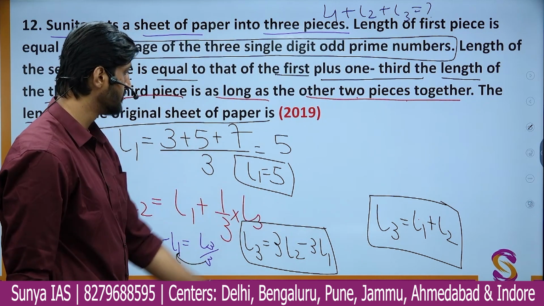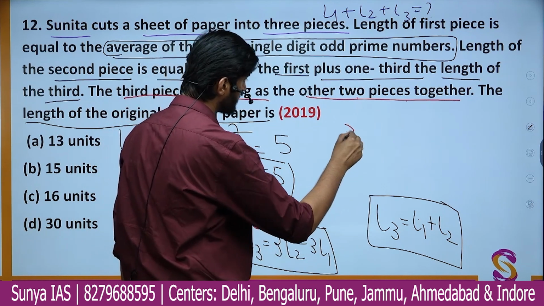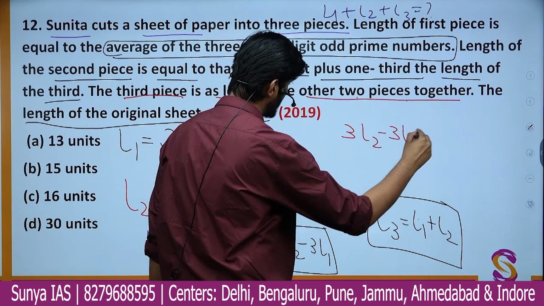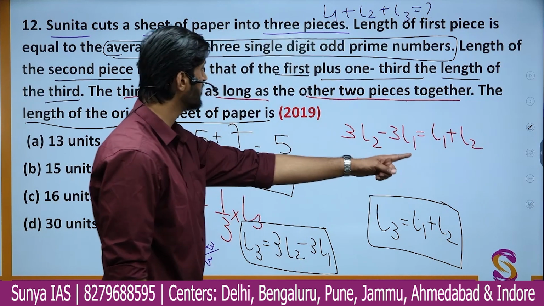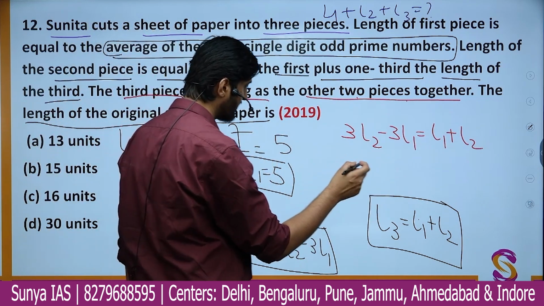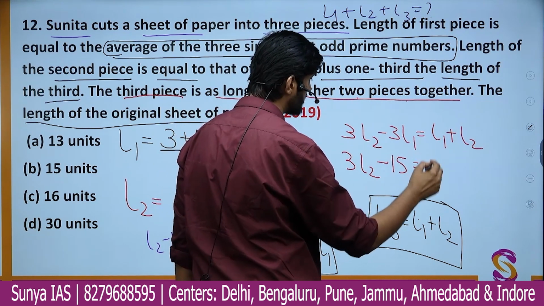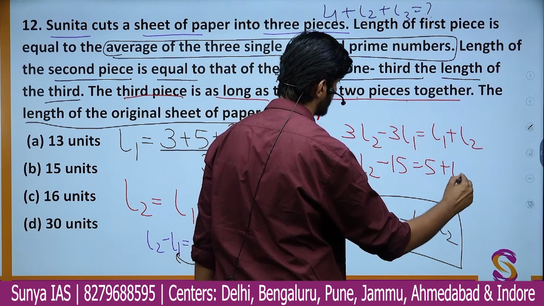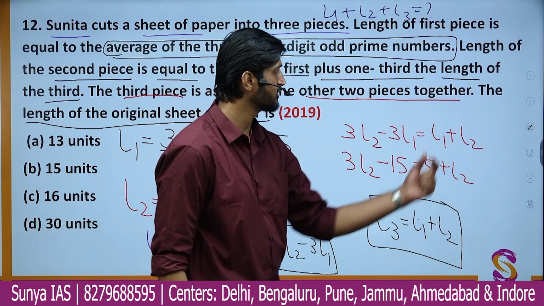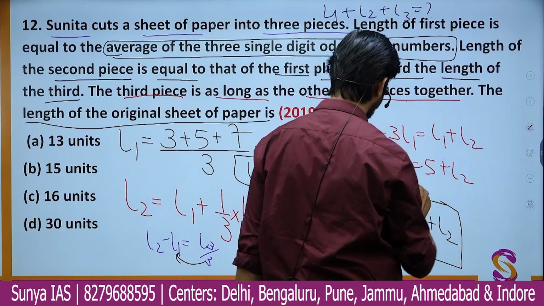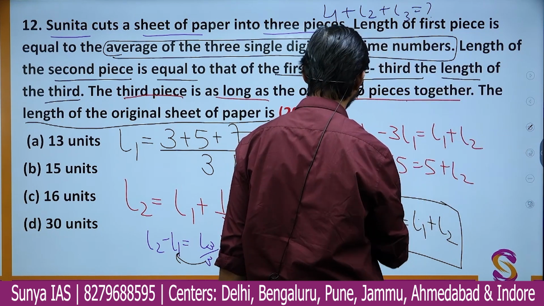We can equate both, and we can say that this part, that is 3L2 minus 3L1, will be equal to this part, which is L1 plus L2. Now luckily you know the value of L1, which is 5. So here you have 3L2 minus 3 into 5, which is 15, is equal to L1, which is again 5, and L2, that you have to find out, right? If you take this L2 on the other side and send this minus 15 on the other side, you will simply get here that, let me continue my discussion here.